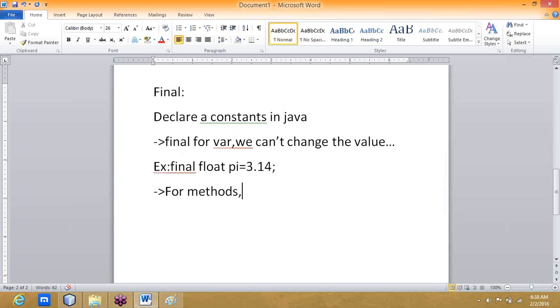What happens if I use final for methods? Can you guess at least? We cannot override. We cannot override the method.